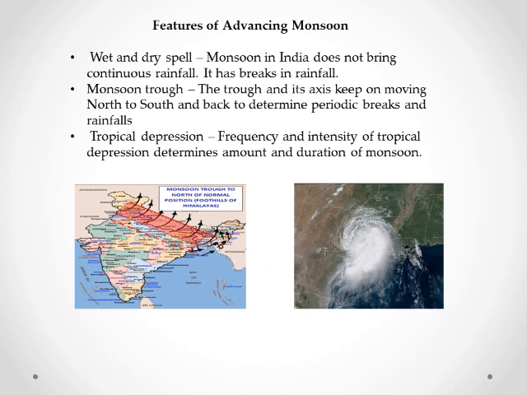The most important features of the advancing monsoon are: number 1, wet and dry spell; number 2, monsoon trough; and number 3, tropical depression.